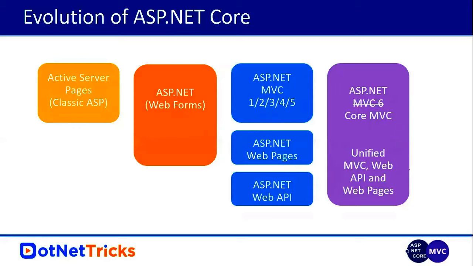So they renamed it to ASP.NET Core MVC, and even .NET 5, or you can say .NET 2015, they renamed to .NET Core 1.0. So the initial name for ASP.NET Core 1.0 was ASP.NET MVC 6, and for .NET Core 1.0, the initial name was .NET 2015, or you can say .NET 5.